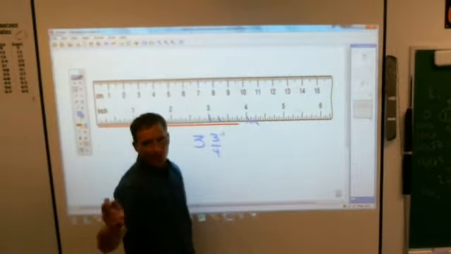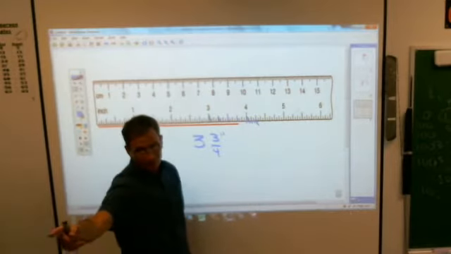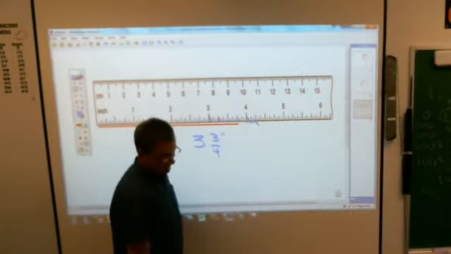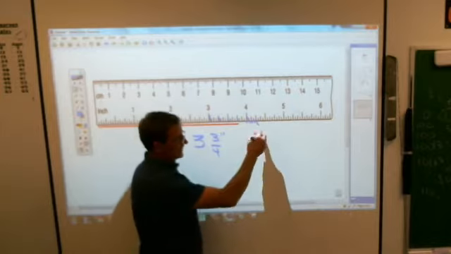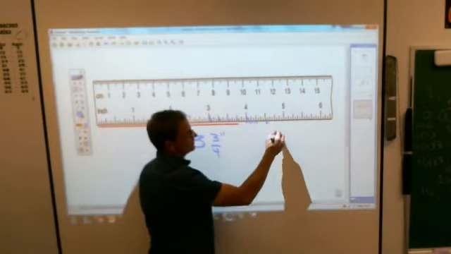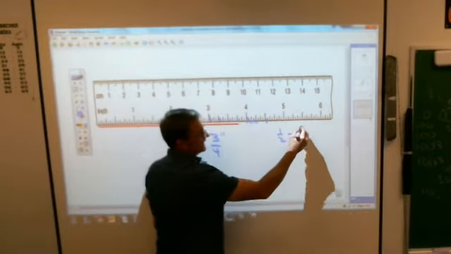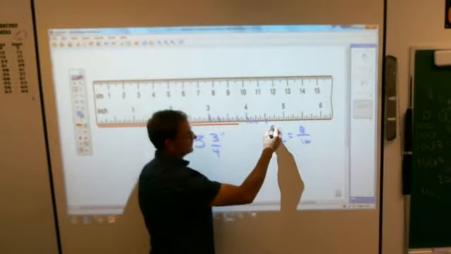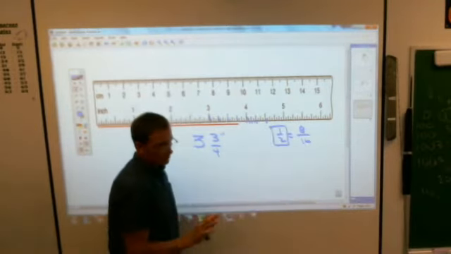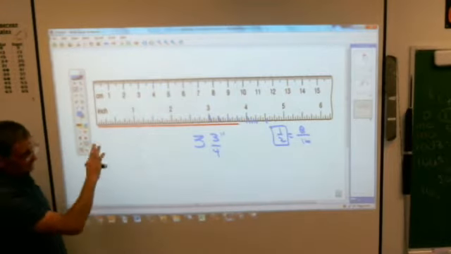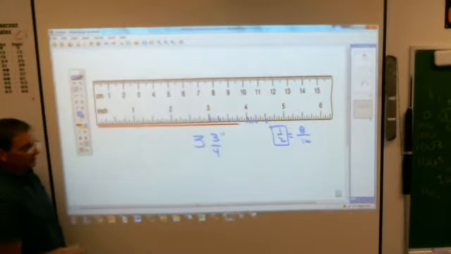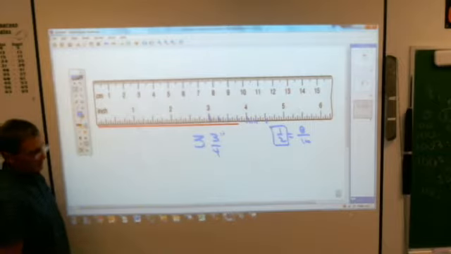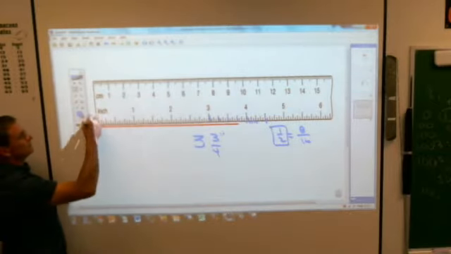See, way to prove my U.S. customary system being hard. Which is the same as a half. 1/2 inch is the same as 8/16 of an inch. But we can't say 8/16, we have to say half. We'll go over all that later, but I just want to show you why the American system is so wicked.